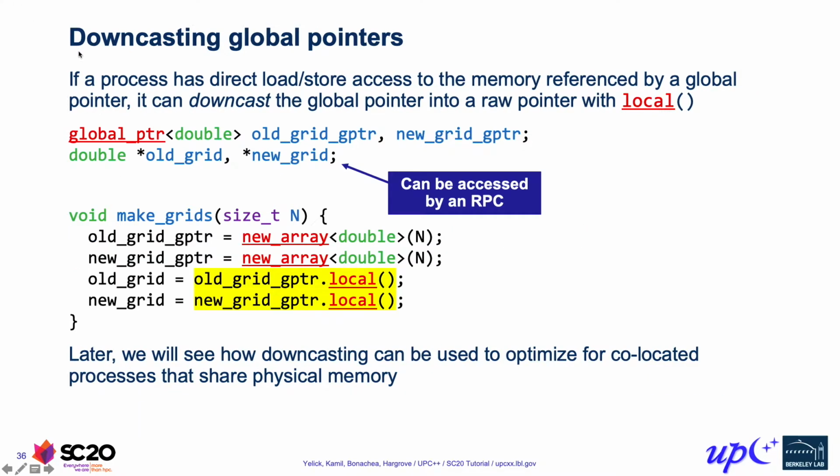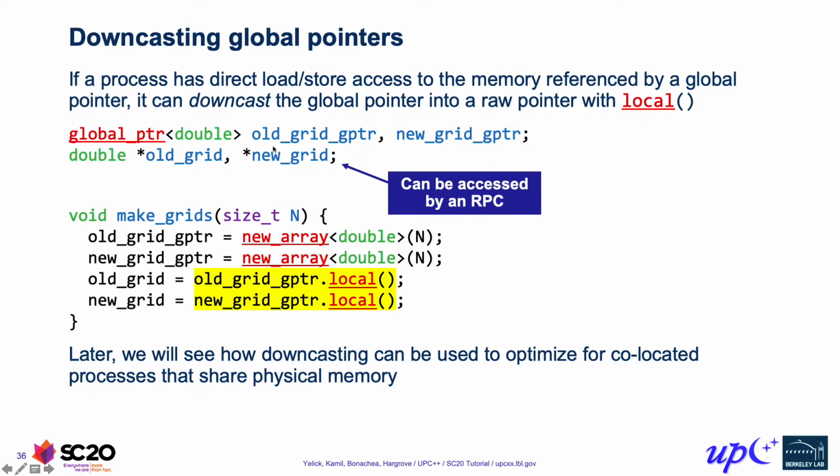So we refer to this as downcasting. We downcast a global pointer down to a local pointer, and the way that we do that is with the local member function on a global pointer. And this is only valid if the calling process actually has load store access to the underlying memory.